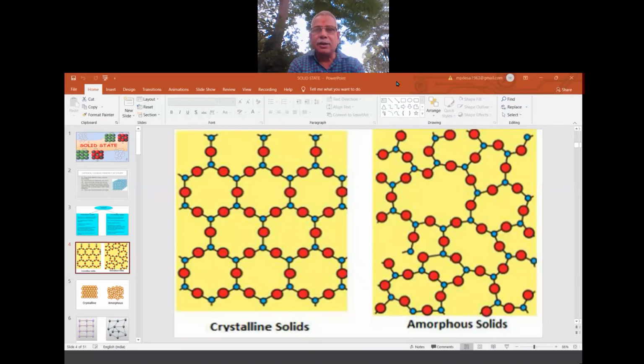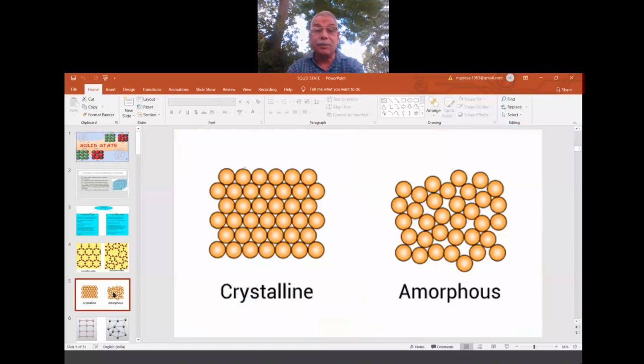So in the crystalline, it is the long range order, whereas in the amorphous, it is the short range. All this you see at the microscopic level in the structure of amorphous solids. Now the same picture you can visualize in this way also. This is a regular arrangement. First one line of arrangement, then between the two atoms, one atom is sitting. So like that, one order is there, again the one order. A pattern followed by B, an AB pattern. So one particular pattern is maintained in the crystalline structure.